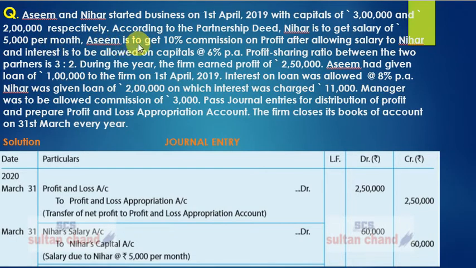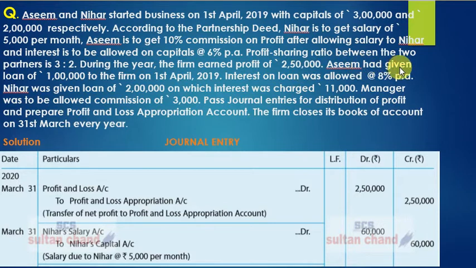Asim is to get 10% commission on profit after allowing salary to Nihar, and interest is to be allowed on capitals at 6% per annum. Profit sharing ratio between the two partners, Asim and Nihar, stands at 3:2. During the year, the firm earned a profit of rupees 2,50,000.